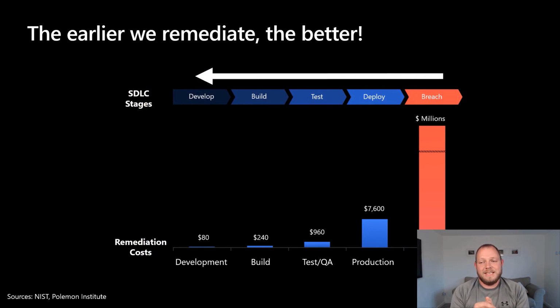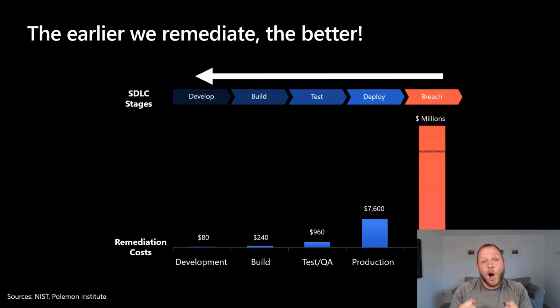So as Sasha stated earlier, pushing left really is important. The earlier we can remediate these issues, the way better it is for us. Pushing left is a key component of DevSecOps, and there's a bunch of reasons for that. One really clear one, in this slide that I've replicated here from earlier on, is that the cost of remediation is much lower as well.